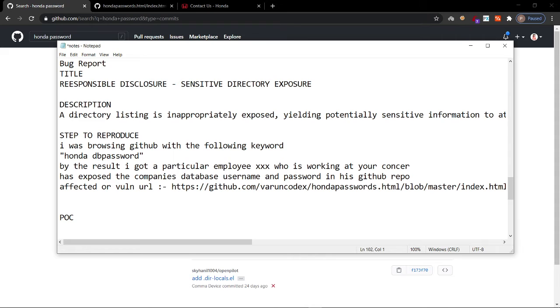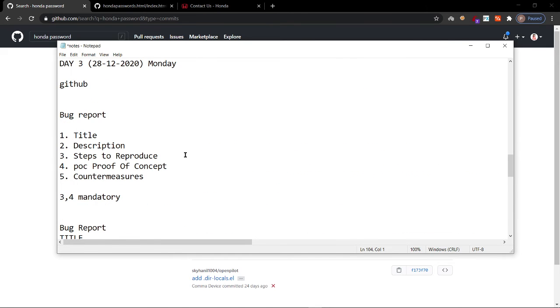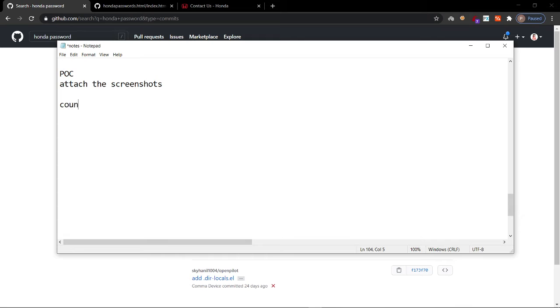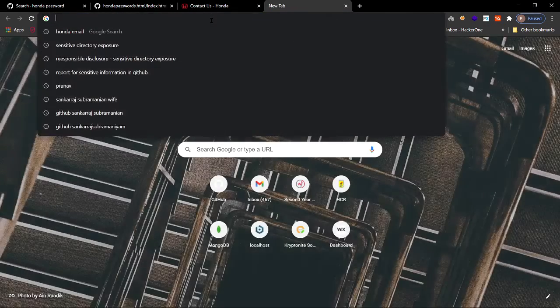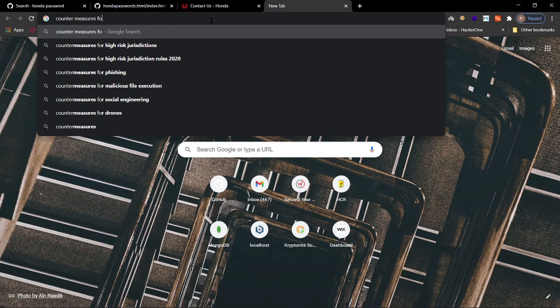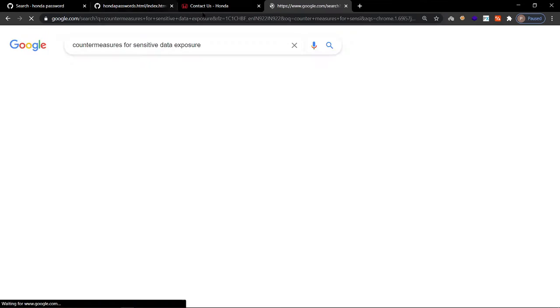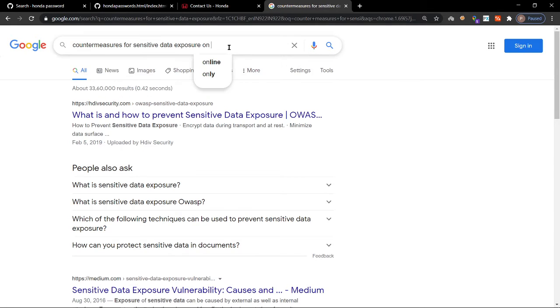You will have to attach the screenshots. Attach the screenshots and then countermeasures. You can copy it from Google as such, whatever you need. Countermeasures for sensitive data exposure on GitHub.